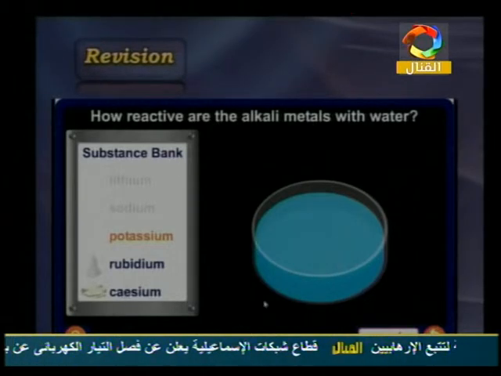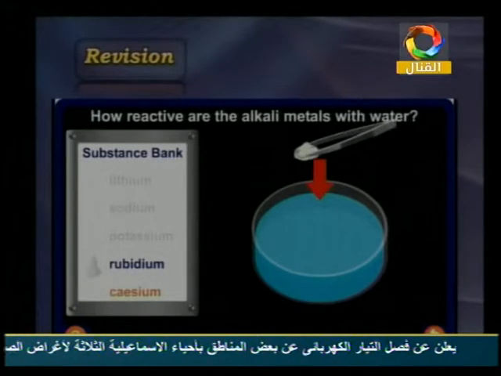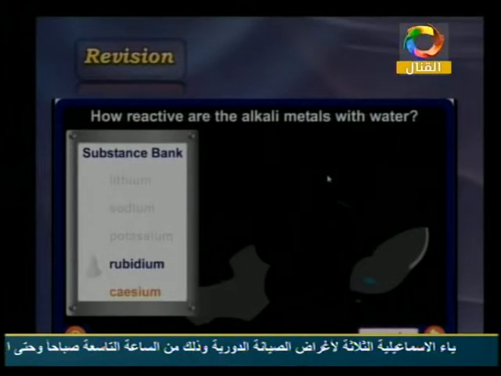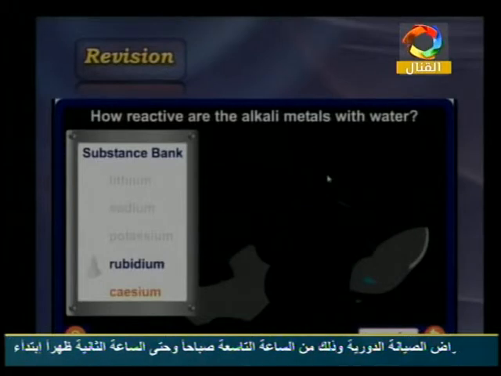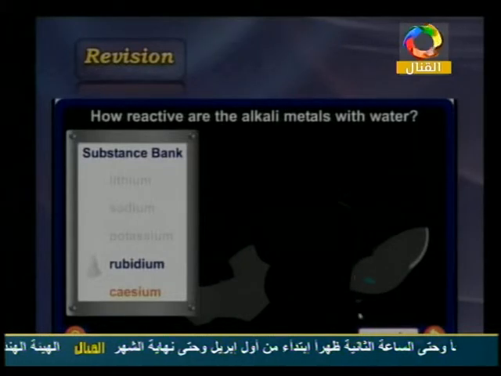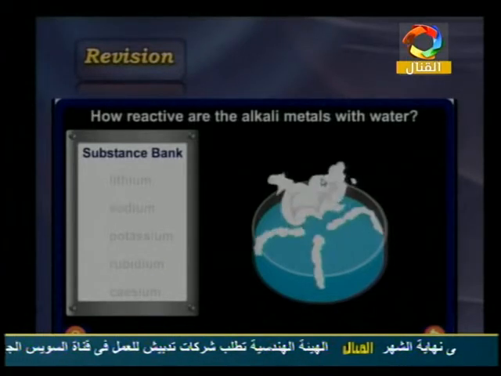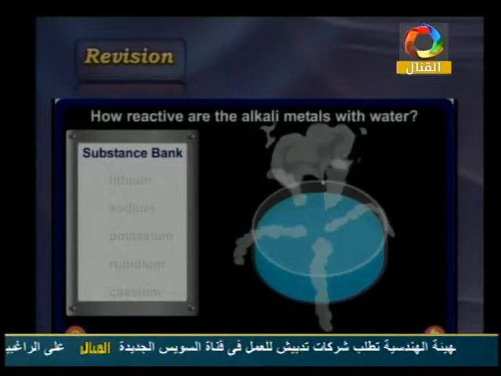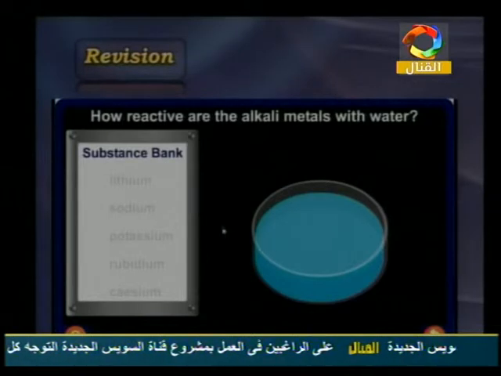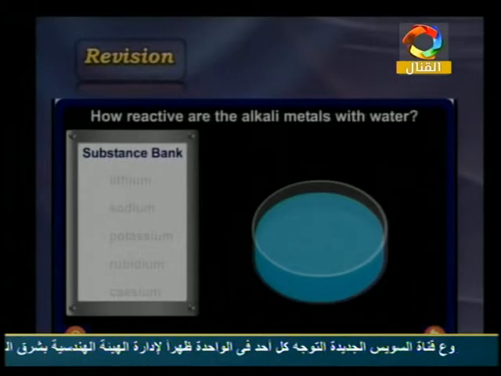But if I have cesium like this, the cesium is the last one. What will happen? Concentrate with me very well. If you put it here like this, boom, we have the explosion, because it is the strongest metal found on Earth's surface. After that, we have rubidium. It is another metal that reacts more strongly than potassium, sodium and lithium, but less than the cesium. Why?